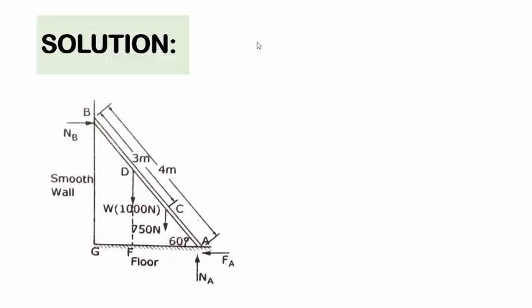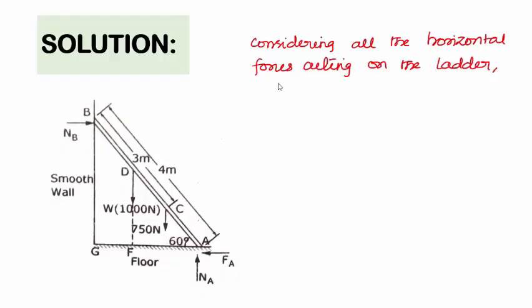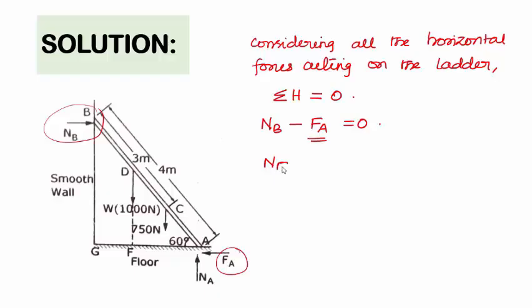First, by considering all the horizontal forces acting on the ladder, the first equilibrium condition is summation of all the horizontal forces acting on the ladder is equal to 0. Here, this force NB is acting on the ladder in the positive x-axis direction, so NB, and this frictional force Fa is acting in the negative x-axis direction, so minus Fa is equal to 0. The formula for the frictional force component Fa is mu A into Na.